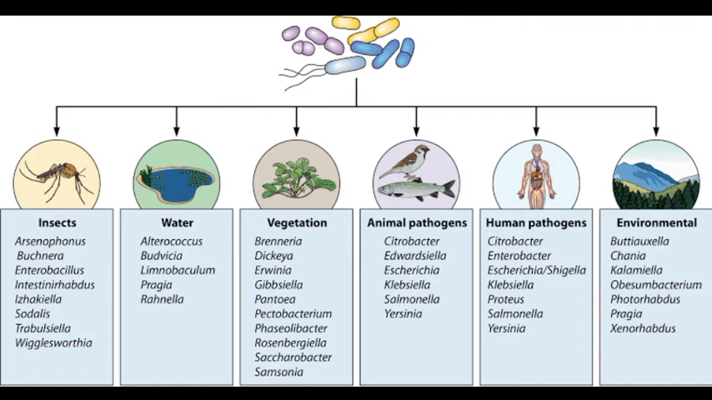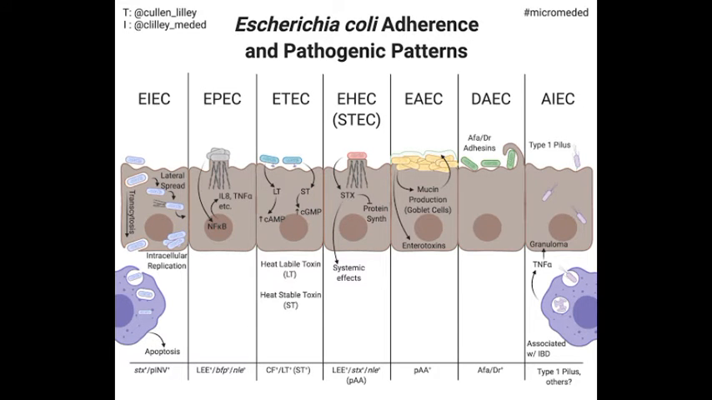In particular, there are 6 pathotypes associated with diarrhea, which are appropriately named diarrheagenic E. coli. These are Shiga toxin-producing E. coli, or STEC, enterotoxigenic E. coli, or ETEC, enteropathogenic E. coli, or EPEC, enteroaggregative E. coli, or EAEC, enteroinvasive E. coli, or EIEC, and diffusely adherent E. coli, or DAEC.